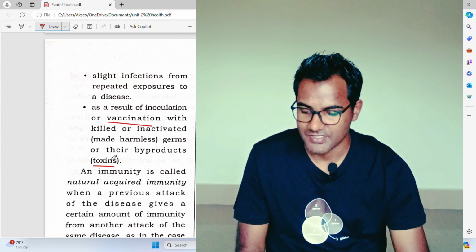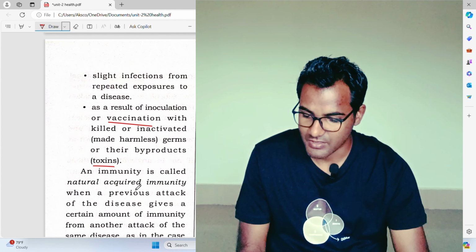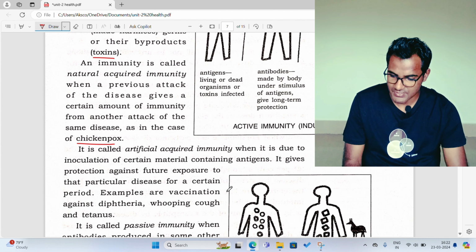So let us see. An immunity is called natural or naturally acquired immunity when a previous attack of the disease gives a certain amount of immunity from another attack of the same disease, as in the case of chickenpox. This is what I already told you. It is called artificially acquired immunity when it is done by inoculation of certain materials containing antigen. It gives protection against future exposure to that particular disease for a certain period. Examples are vaccination against diphtheria, whooping cough, and tetanus.